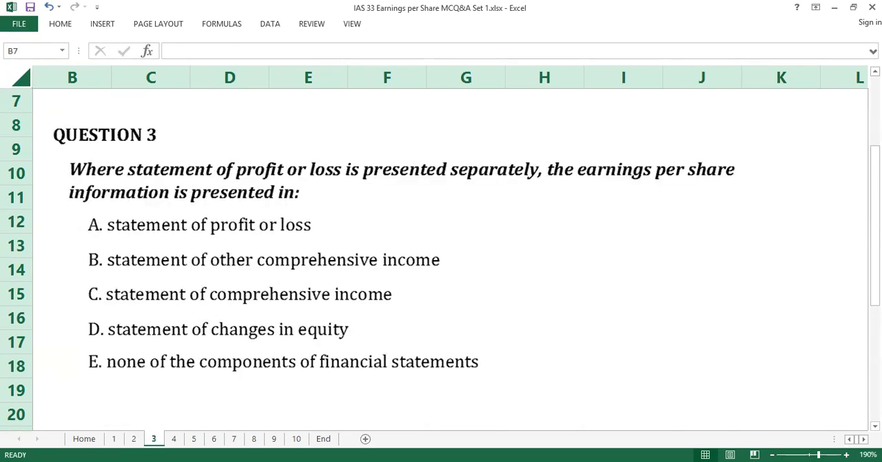Question number 3. The answer to question number 3 is A, statement of profit or loss. Where an entity presents statement of profit or loss separately, it presents earnings per share information only in the statement of profit or loss. A is the answer to question number 3.